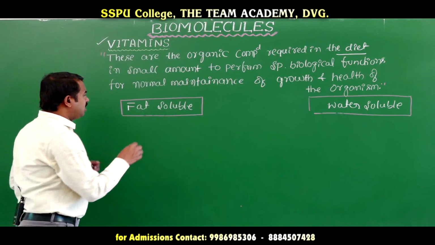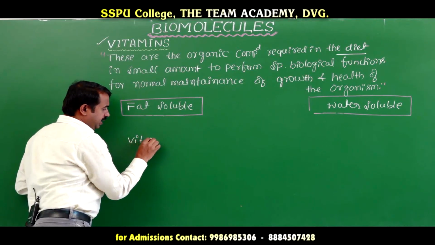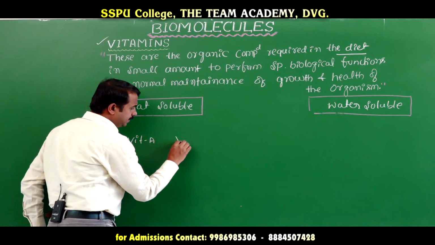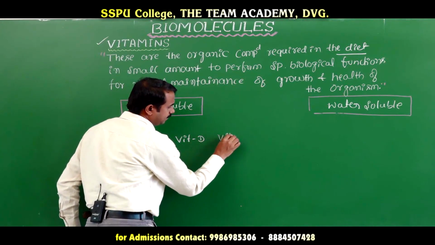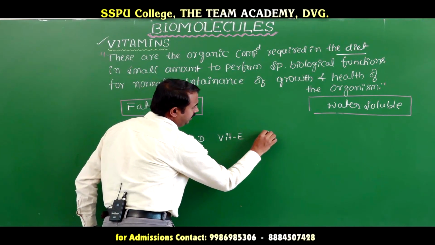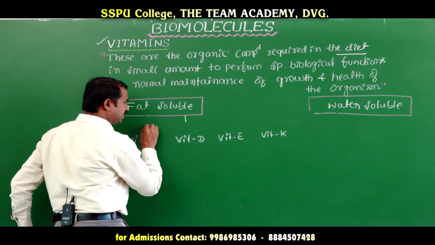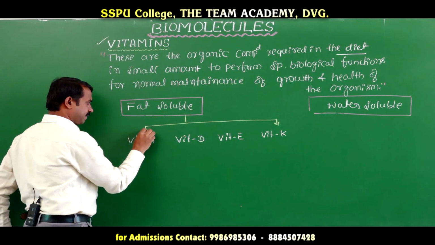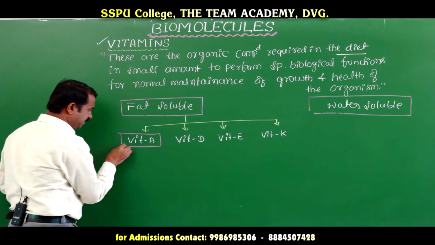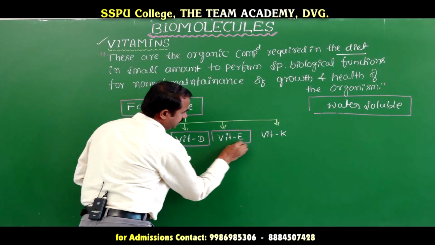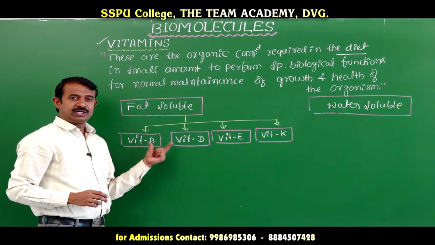Fat soluble vitamins are, first one, vitamin A, next vitamin D, next vitamin E, next vitamin K. There are four types of fat soluble vitamins: vitamin A, vitamin D, vitamin E, vitamin K. These are A, D, E, K. These vitamins are fat soluble vitamins.